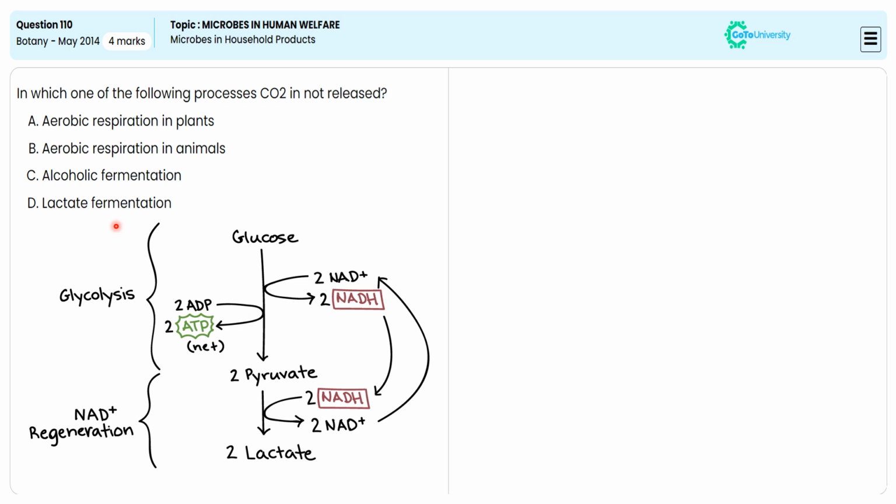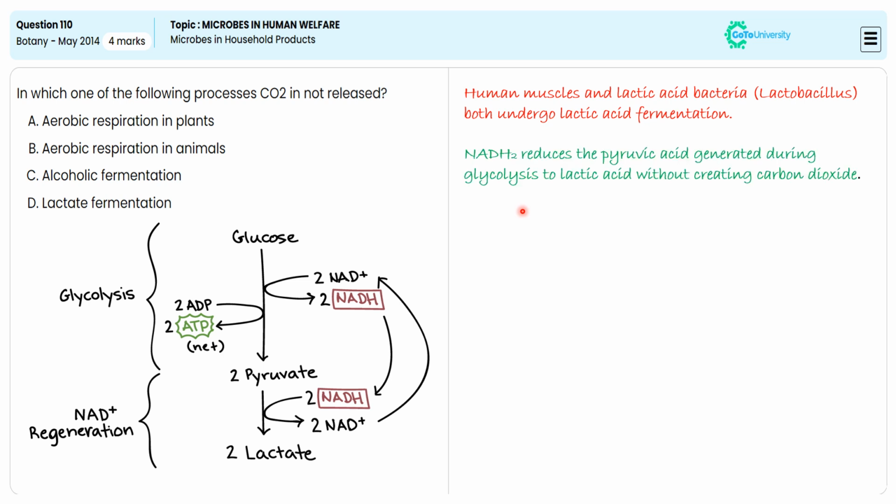What are the points we told? With this metabolic pathway, we are giving a point-wise narration to take the NEET notes for future reference. Human muscles and lactic acid bacteria, Lactobacillus lacti, both undergo lactic acid fermentation. NADH2 reduces pyruvic acid generated during glycolysis to lactic acid without creating carbon dioxide. With this specification, we choose option D as the correct answer to satisfy the 4-mark demand.